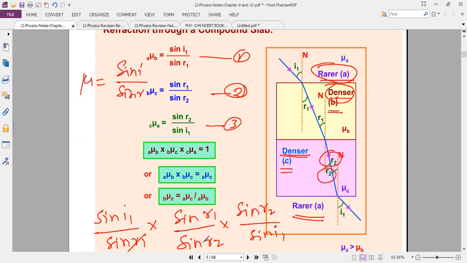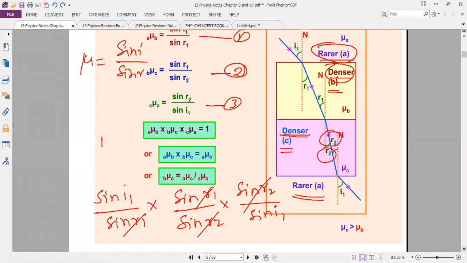Now R1 cancels, R2 cancels. The remainder is sine I1, which is also cancelled. The value is equal to 1. So mu AB into mu BC into mu CA equal to 1. Clear? Why are we writing 1? Next step.